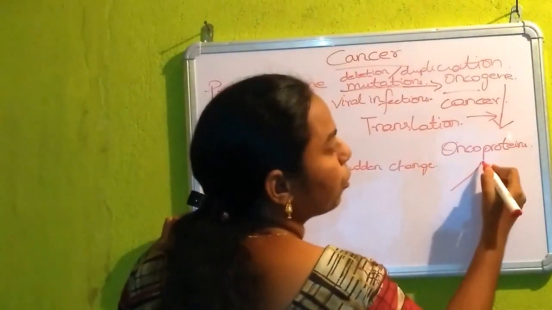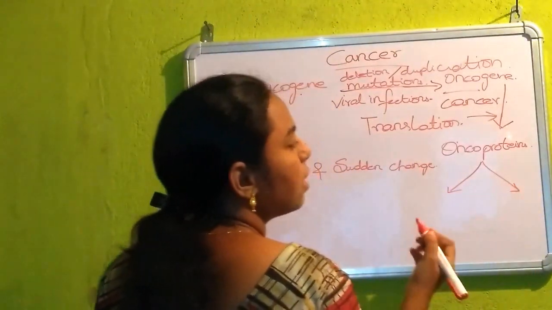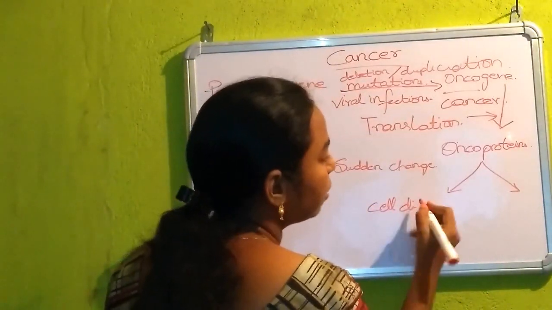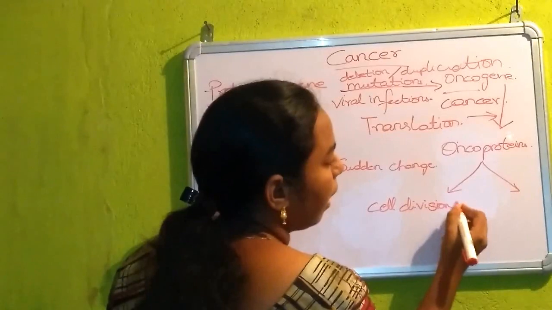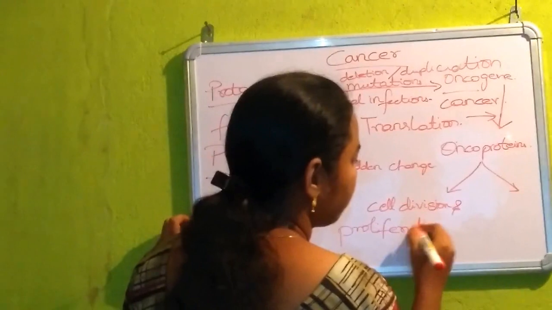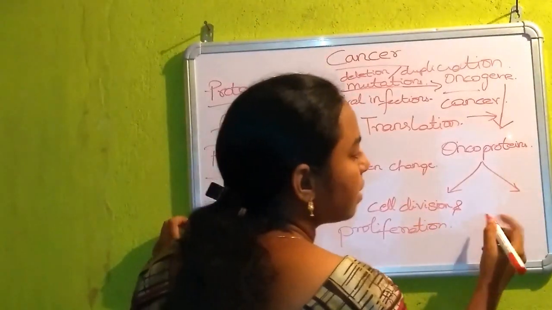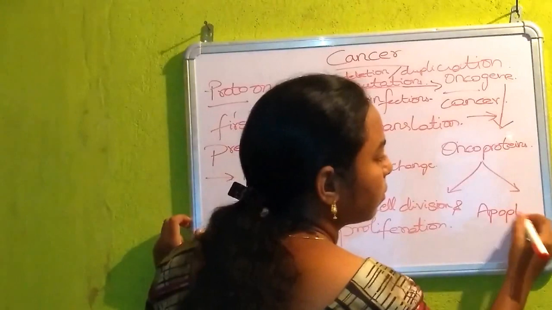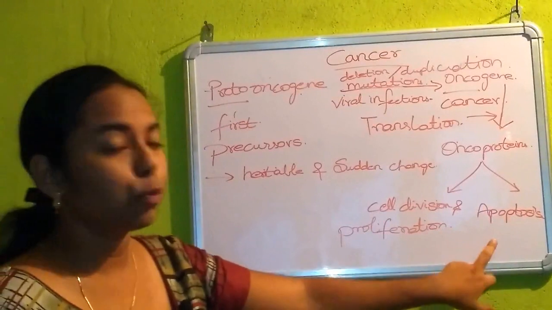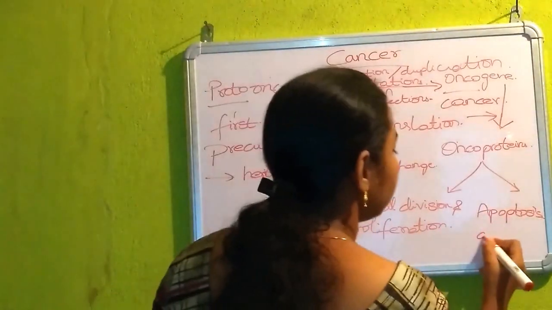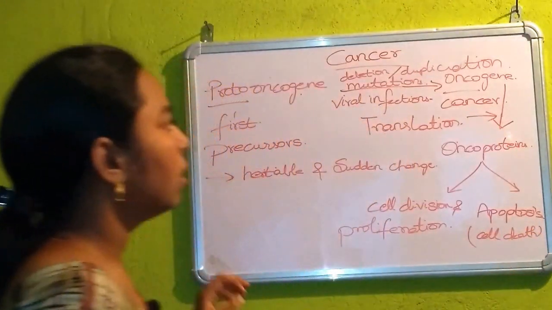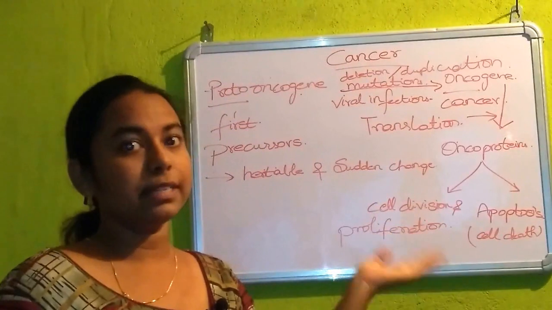What is the role of oncoproteins? It performs two functions. It helps in uncontrollable cell division and proliferation. And the second function is apoptosis. What does the term apoptosis mean? Apoptosis means programmed cell death. So we have seen the role of oncoproteins in the human body.